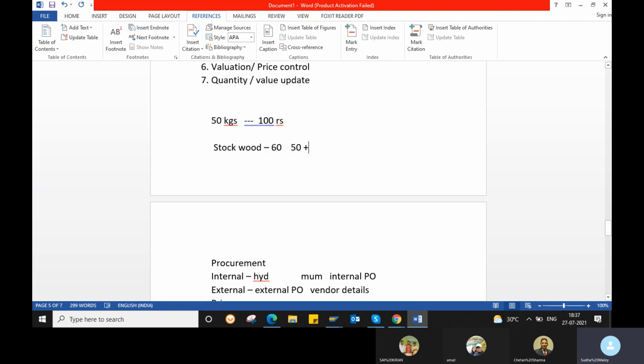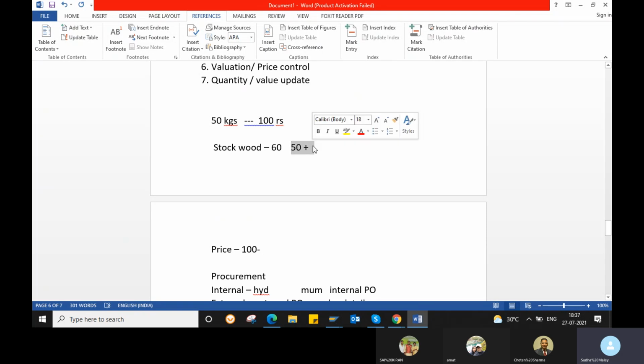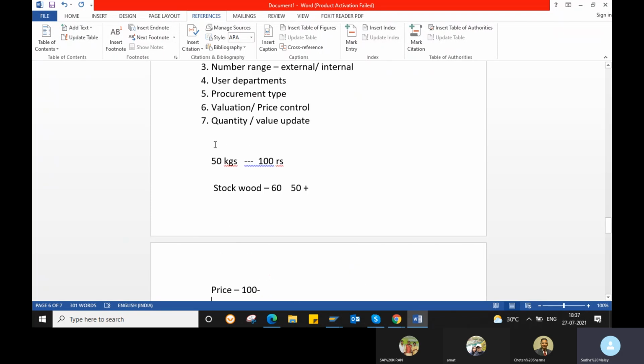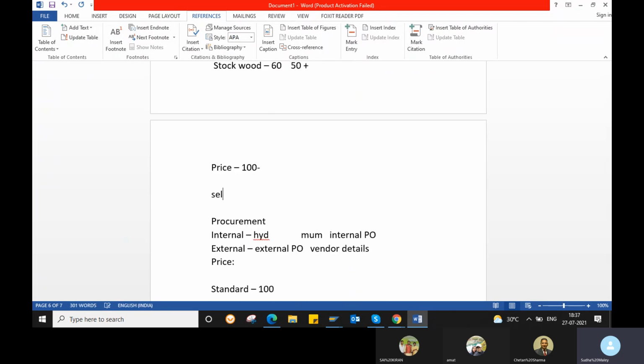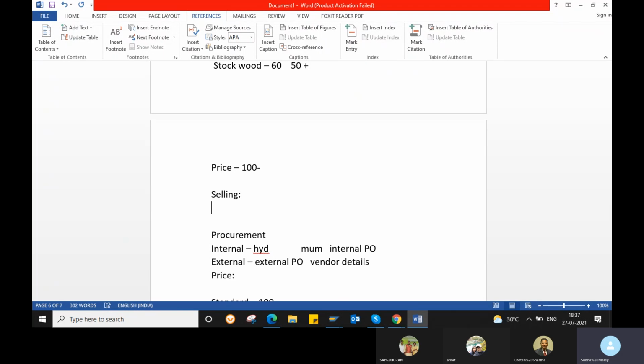Coming to the price, the 100 rupees is minus for me because I need to pay the vendor. So the quantity changed and the price also changed. There is a change in the quantity and a change in the price. If I were selling, it would be different, but this is just purchasing.